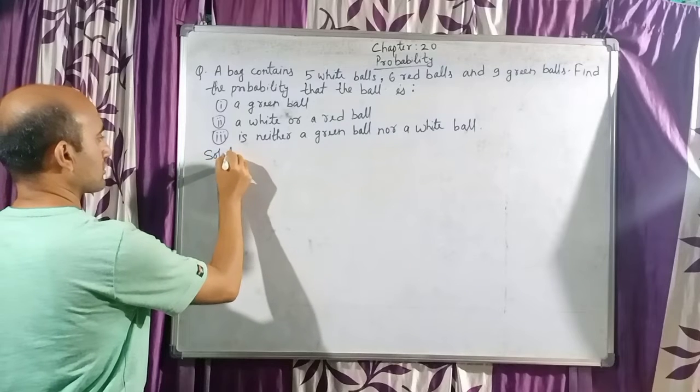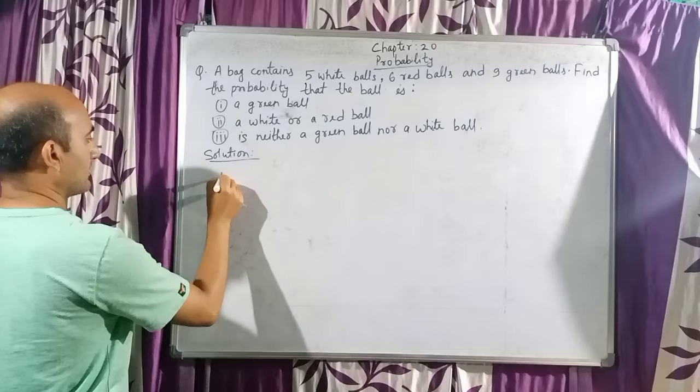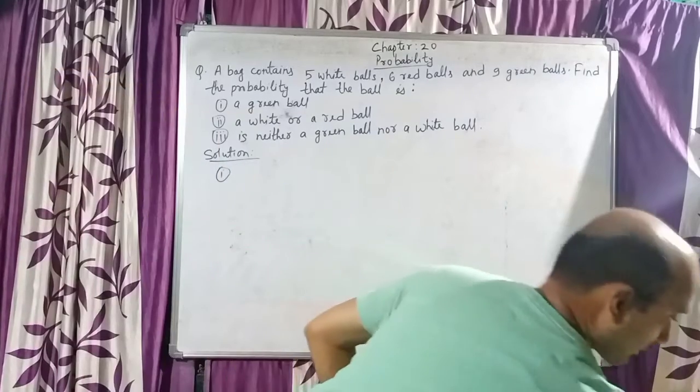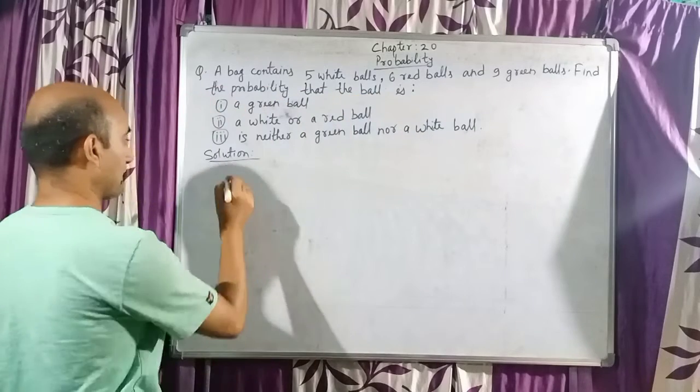So in my solution, number 1, first thing, children, you find the total number of balls, that is the total sample.